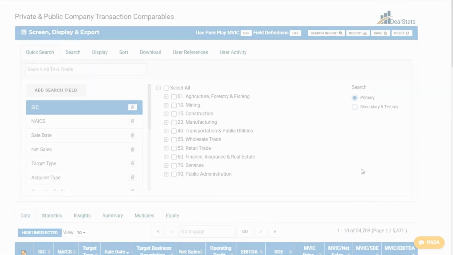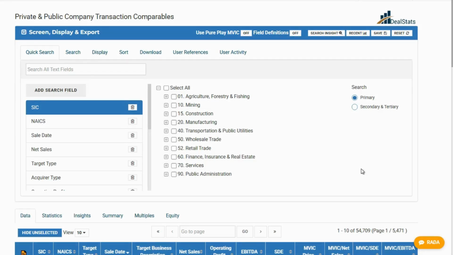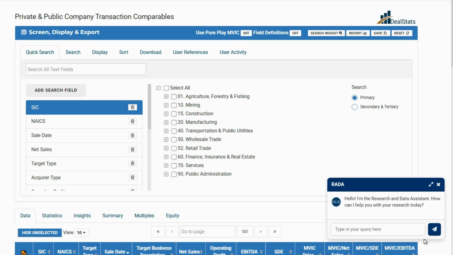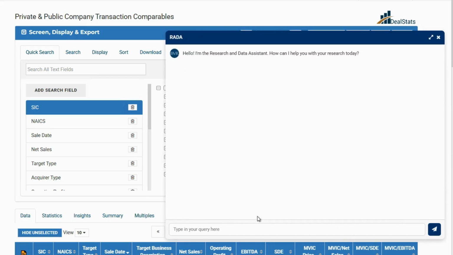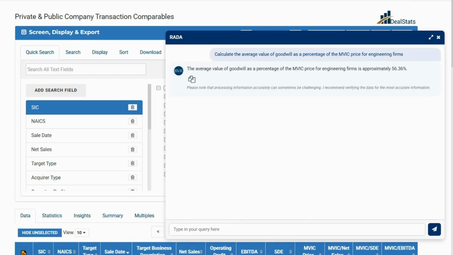Hello everyone. Today, we'll dive into how to use RADA, the AI-enabled research and data assistant inside DealStats, where we'll talk about how we can create our own custom insights. Let's assume we'd like to learn about the average value of goodwill as a percentage of the MVIC price for engineering firms. This is a figure which is not within the DealStats database, but RADA will find the necessary components to construct this custom calculation for you.